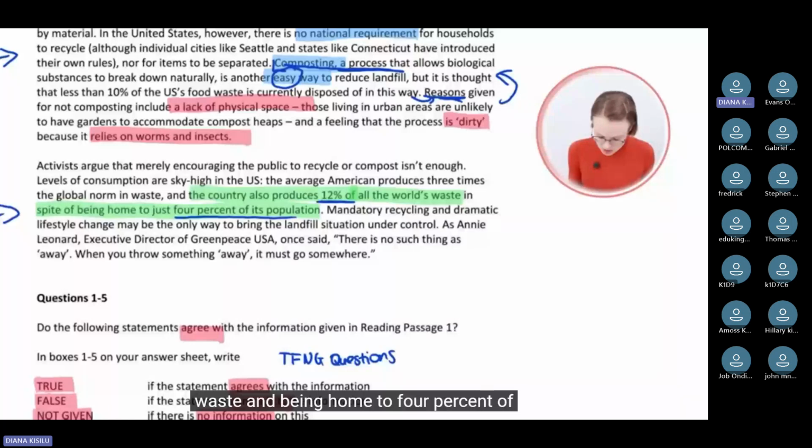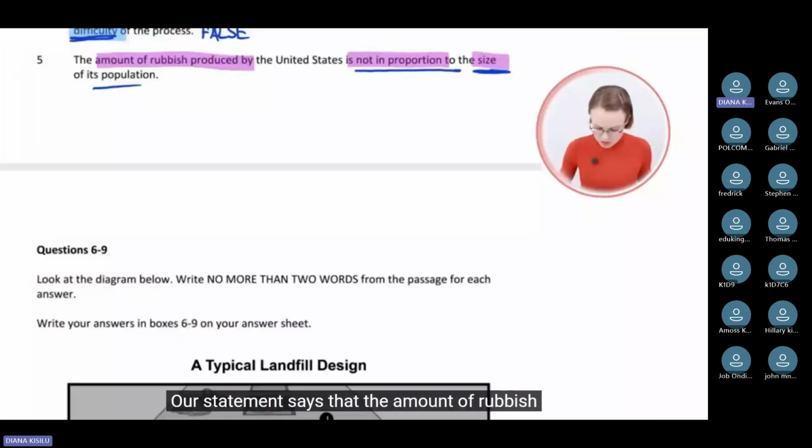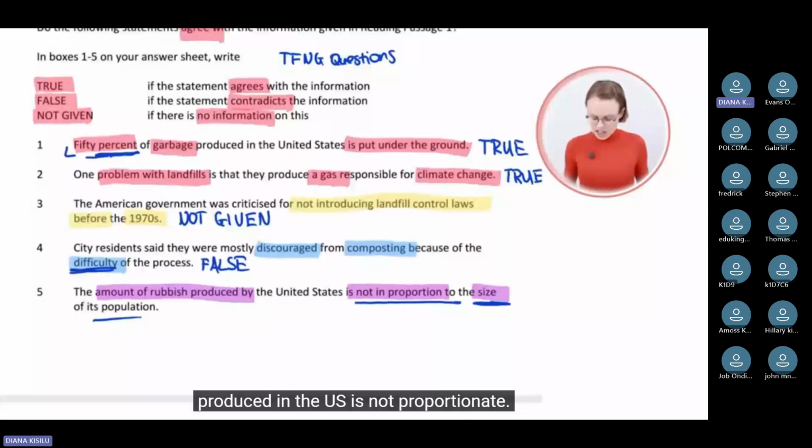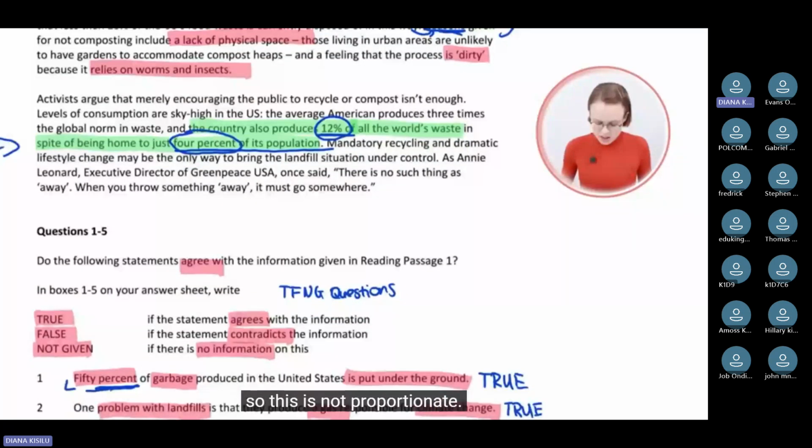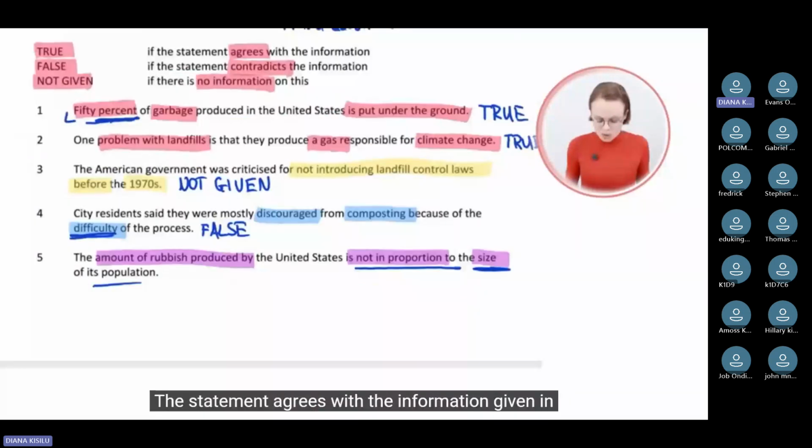And our statement says that the amount of rubbish produced in the US is not proportionate. So it's not in proportion to the size of its population. And that's what the section says, right? That's what the last paragraph tells us. We have 12% and 4%. And so this is not proportionate. That's why the correct answer is true. The statement agrees with the information given in the passage.